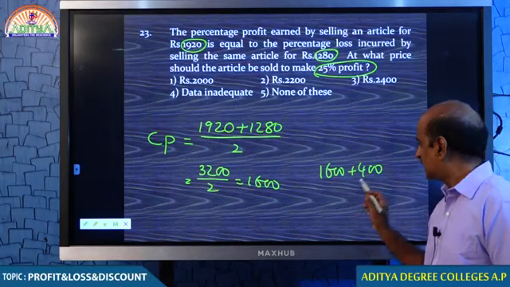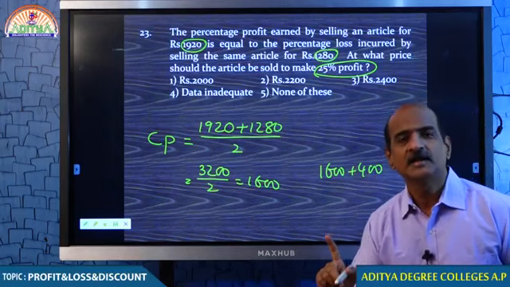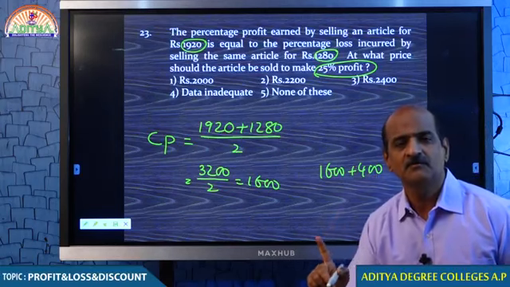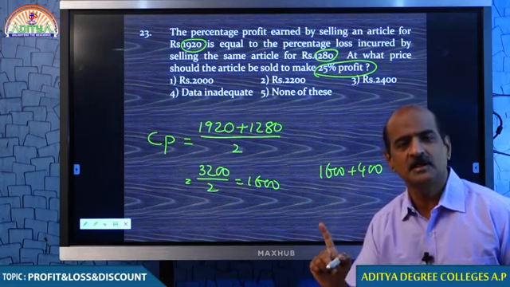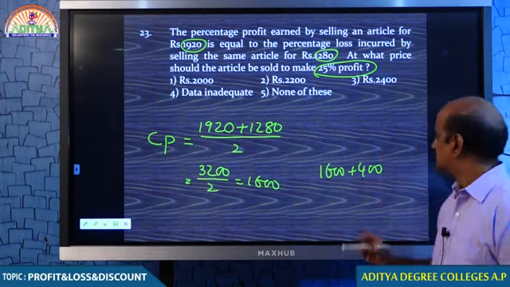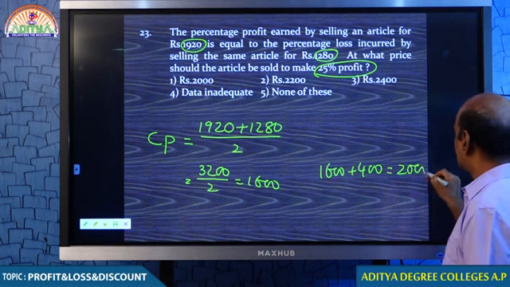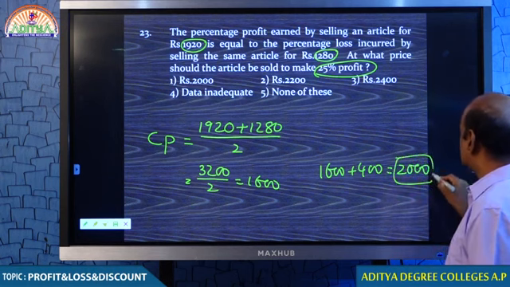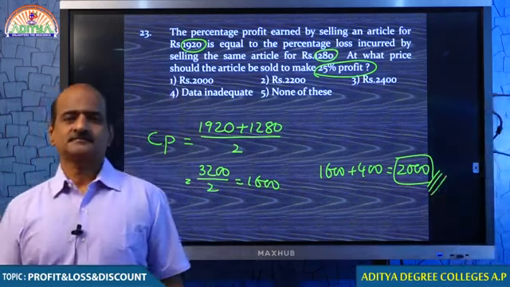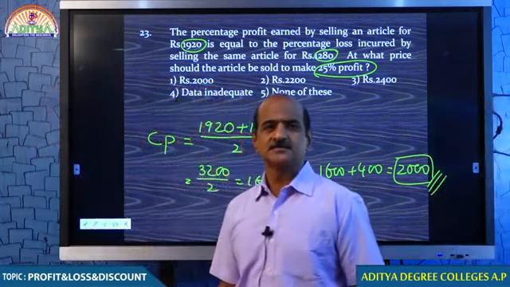You understand how we get this 400? 25% profit. Profit should always be obtained on cost price. 1600 plus 400, that is 2000. This is the selling price. I think you understand that.